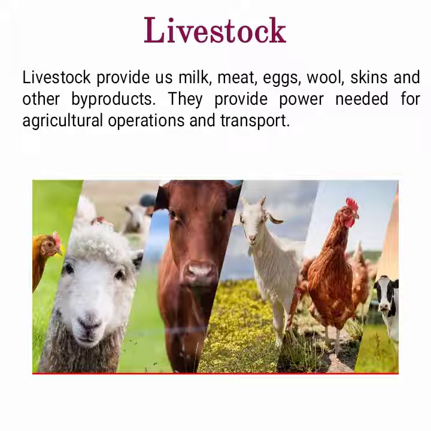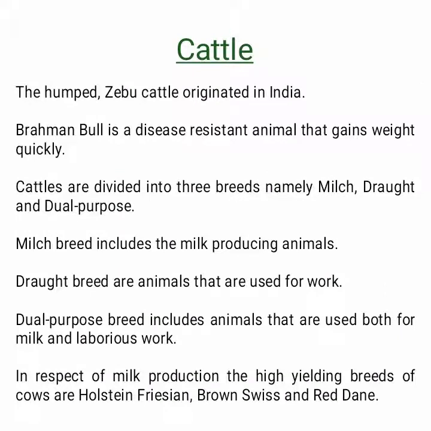Livestock. Livestock provide us milk, meat, eggs, wool, skins and other byproducts. They provide power needed for agricultural operations and transport. Cattle. The humped zebu cattle originated in India. Brahman bull is a disease-resistant animal that gains weight quickly.